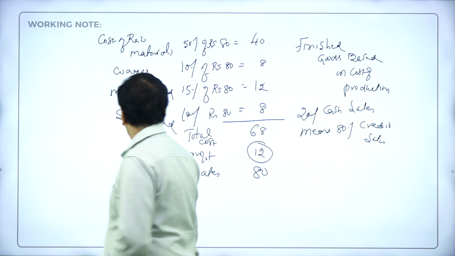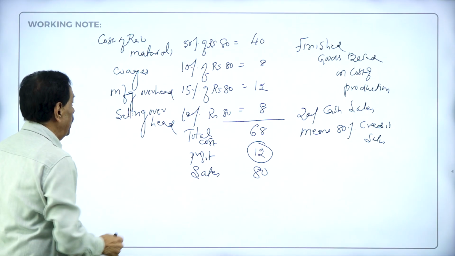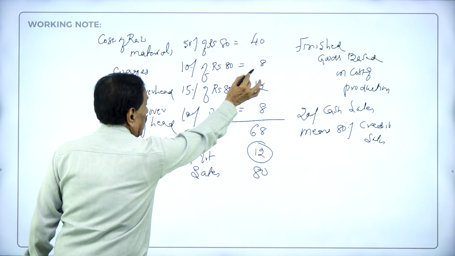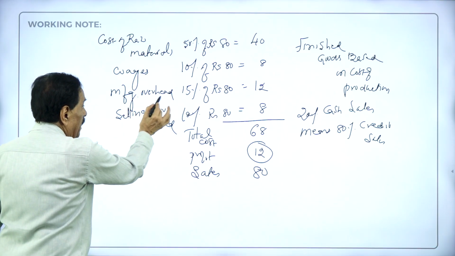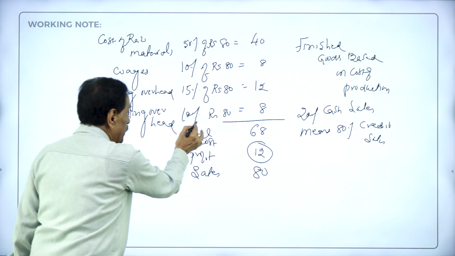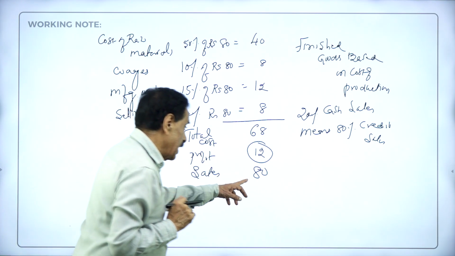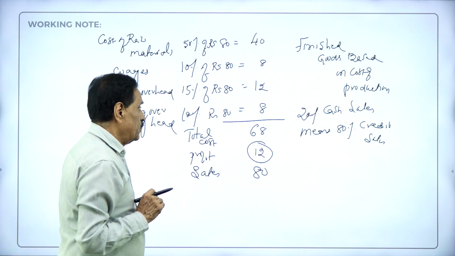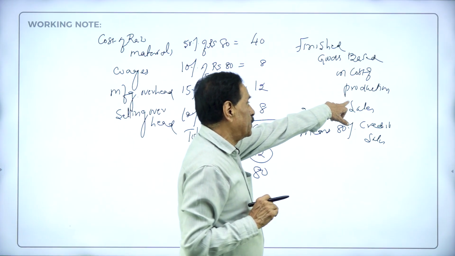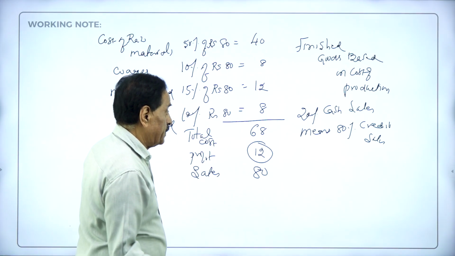So if you go with the working note, cost of material 50% of 80 is 40, wages 10% of 80 is 8 rupees, manufacturing overhead 15% of rupees 80, 12 rupees, selling overhead 10% of 80, 8; 68 is the total cost. Then your selling price is 80, so difference is 12. Then finished goods based on cost of production, 20% cash sale, 80% credit sale.